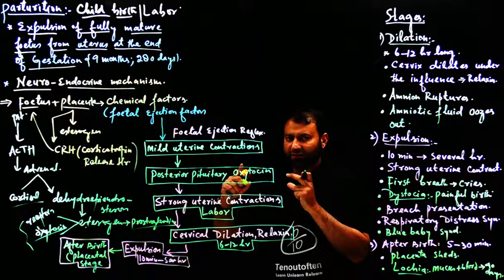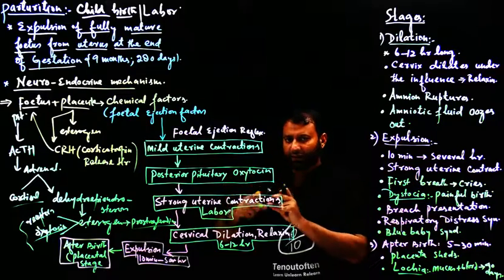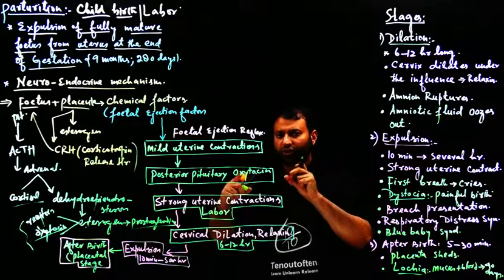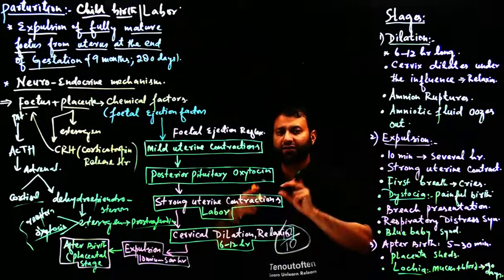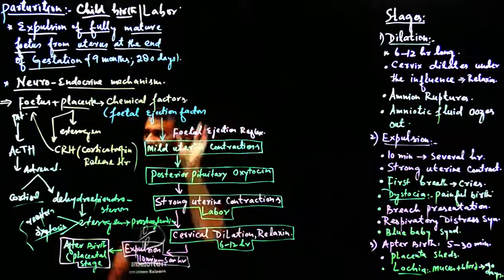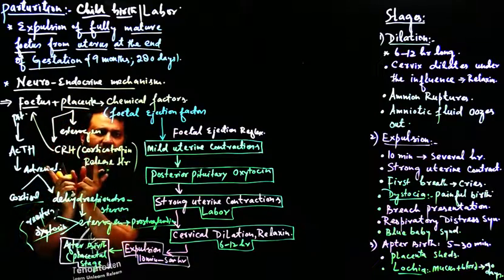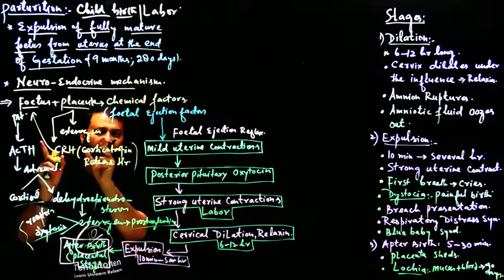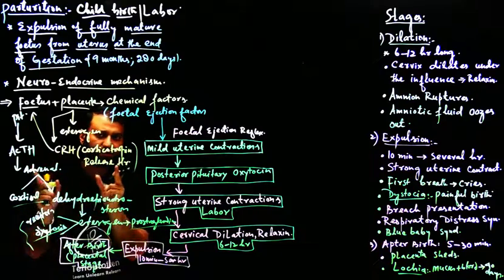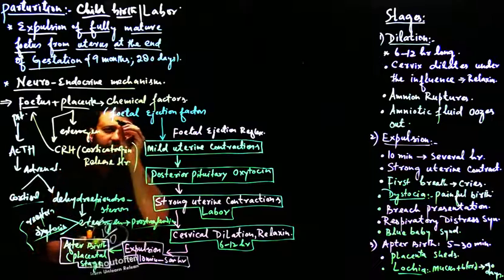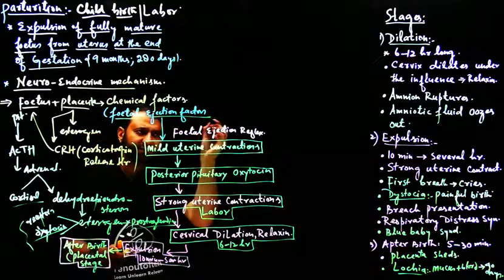जब uterine lining contraction start करता है तो एक stimulate हो जाता है, एक stimulus rise हो जाता है. That stimulus is called as fetal ejection reflex. We come to the flow chart. Now see, fetus and placenta, ये क्या करते हैं? They secrete certain chemicals. वो chemicals का जिक्र हमने किया. I have mentioned all those chemicals, all those substances, right? Now all these chemicals are called as fetal ejection factors.